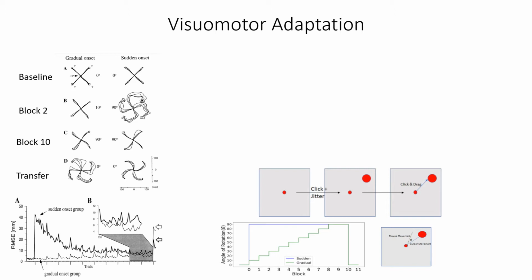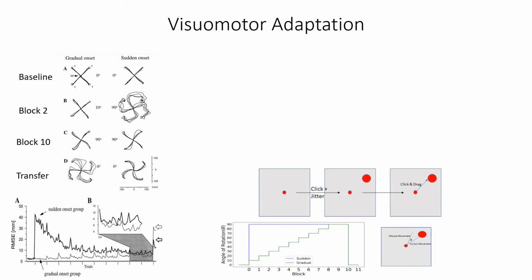In the sudden onset group, participants see the 90-degree rotation from the second block of the experiment, which lasts through block 10. On the other hand, the gradual onset group participants encountered an increasing rotation by 10 degrees each block, such that the final learning block is 90 degrees rotated. After that, participants were again trained on center-out reaching movements without any mouse rotations.